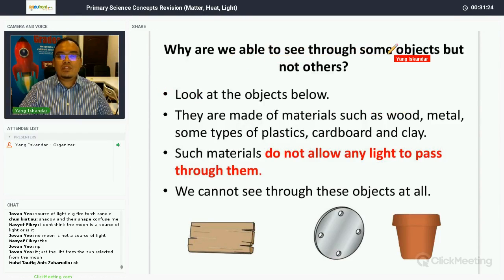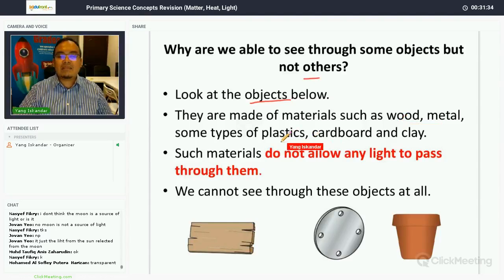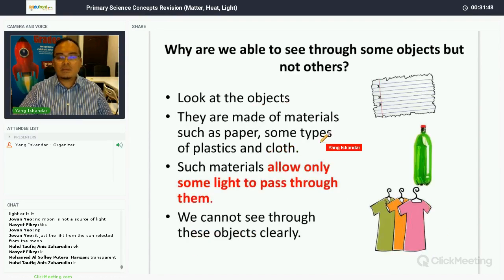Now, why are we able to see through some objects but not others? So look at the objects below. They are made of materials such as wood, metal, some types of plastic, cardboard, and clay. Such materials do not allow light to pass through them. We cannot see through these objects at all. So you can see wood here, metal, and clay. They do not allow light to pass through.